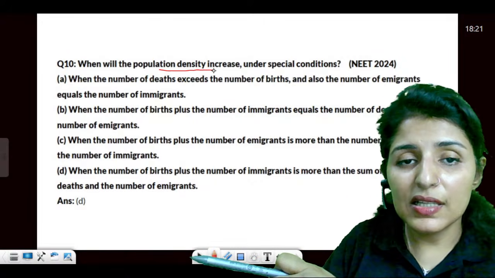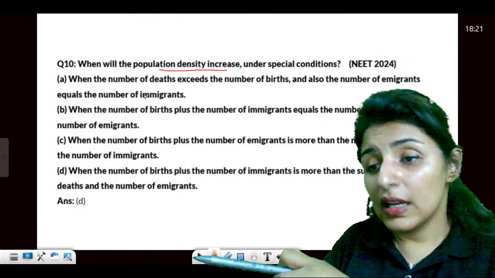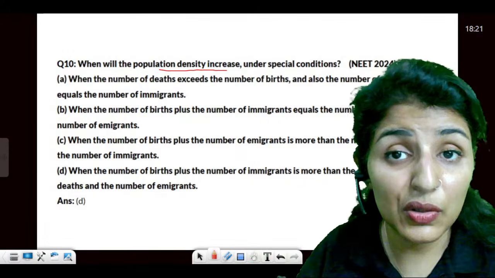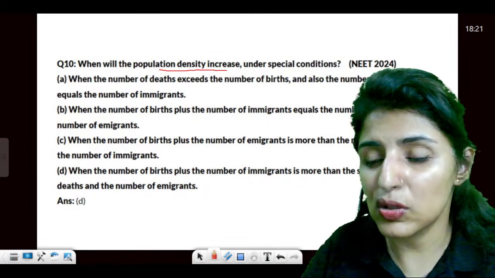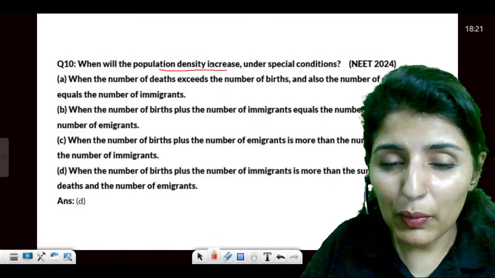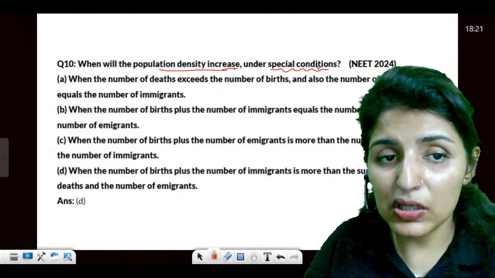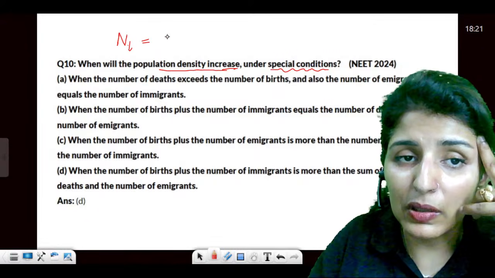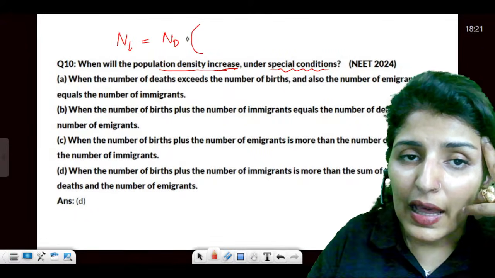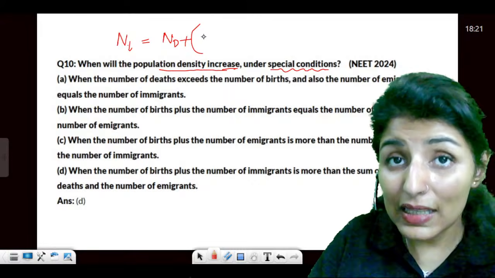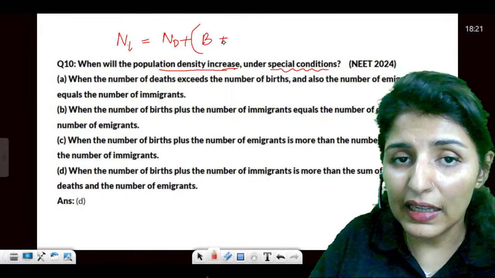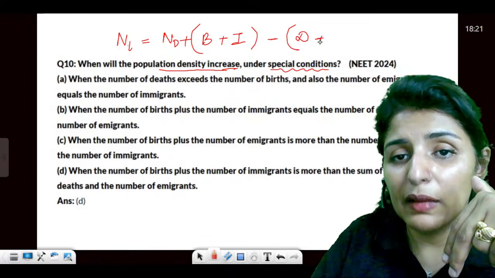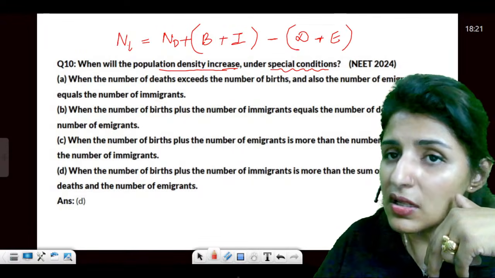Moving on to the next question. When will the population density increase? So guys, it's already been an hour and we are still discussing ecology. Do you see the weightage of ecology which has increased over time? So net population density will be the original population plus the factors which increase it, births and immigration, minus what will reduce it, that is deaths and emigration. So this is the formula given.